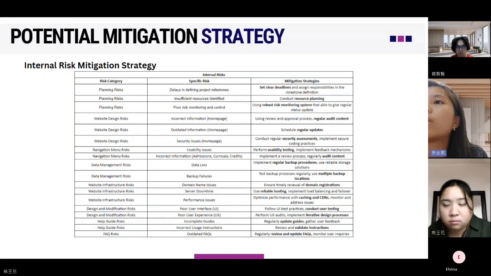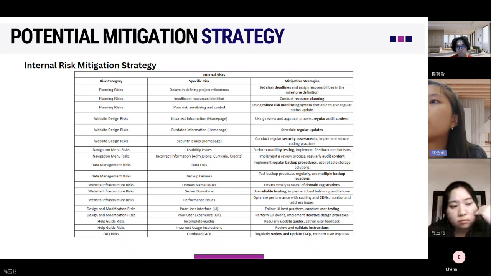For example, for the risk category of planning risk, the planning risk has some specific risks, such as delays in defining project milestones, insufficient resources identified, and poor risk monitoring and control.